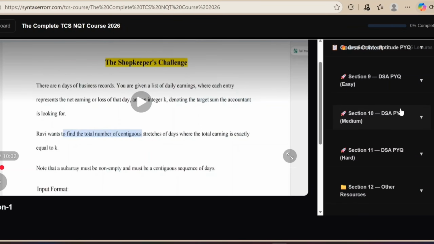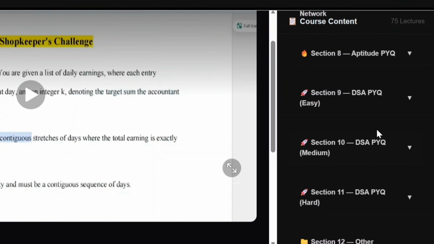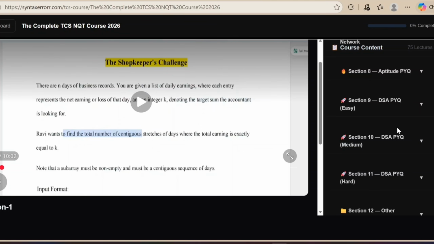Fine. So after that, there is the last section, that is section number 12, in which we have given you other resources for TCS NQT preparation, whether that is extra questions of TCS and all. Fine. And let me tell you one more important thing, that inside this PYQ section, so many new videos will also be added. Fine. Means that we are going to solve so many PYQs inside this course.